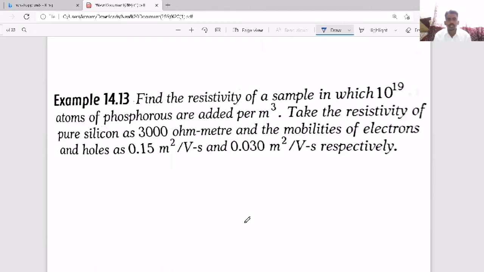Now here, find the resistivity of a sample in which 10 power 19 atoms of phosphorus are added per meter cube. Take the resistivity of pure silicon as given, and the mobilities of electrons, mu e, and holes, mu h, are given.